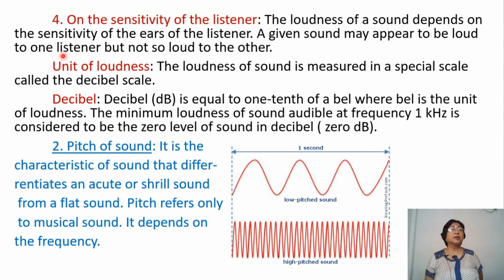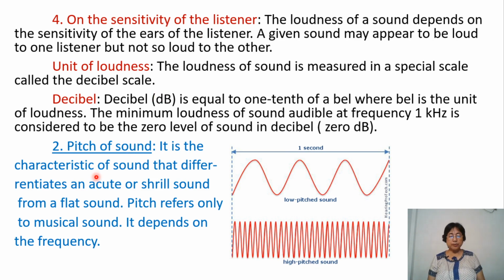Point number 4, on the sensitivity of the listener. The loudness of sound depends on the sensitivity of the ears of the listener. A given sound may appear to be loud to one listener but not so loud to the other. That is interesting. Same sound of the same loudness may be loud to one but less loud to the other. Why? It all depends on the sensitivity of the listener.